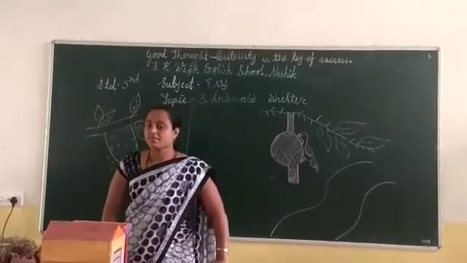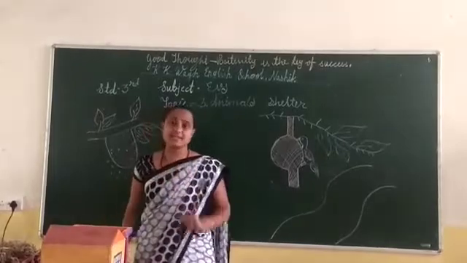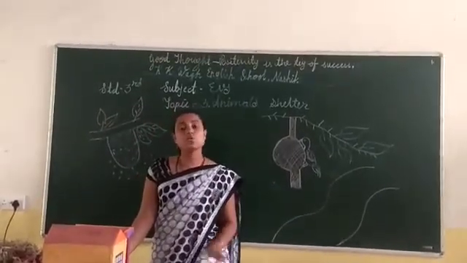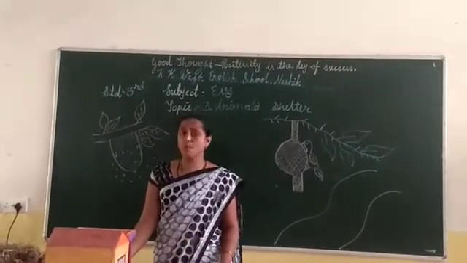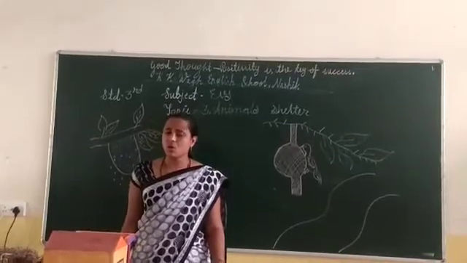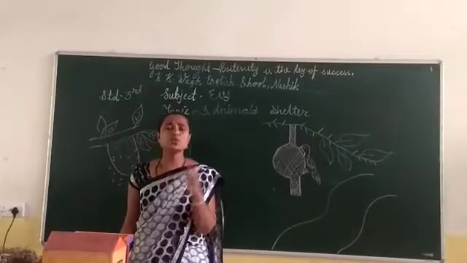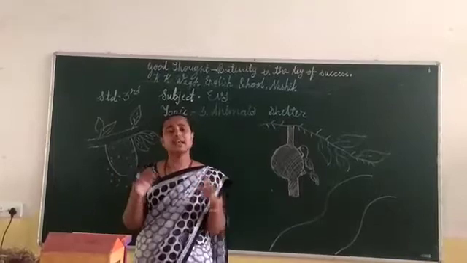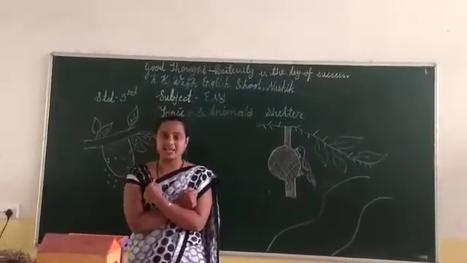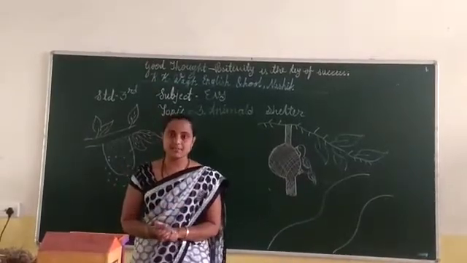For example, whenever there is rain outside, what do we do? We avoid going outside. We stay at home only. Whenever the weather is cold, we also don't go outside. We avoid going outside. We just stay at our house. We cover our body with a blanket, and we feel very safe inside our house.